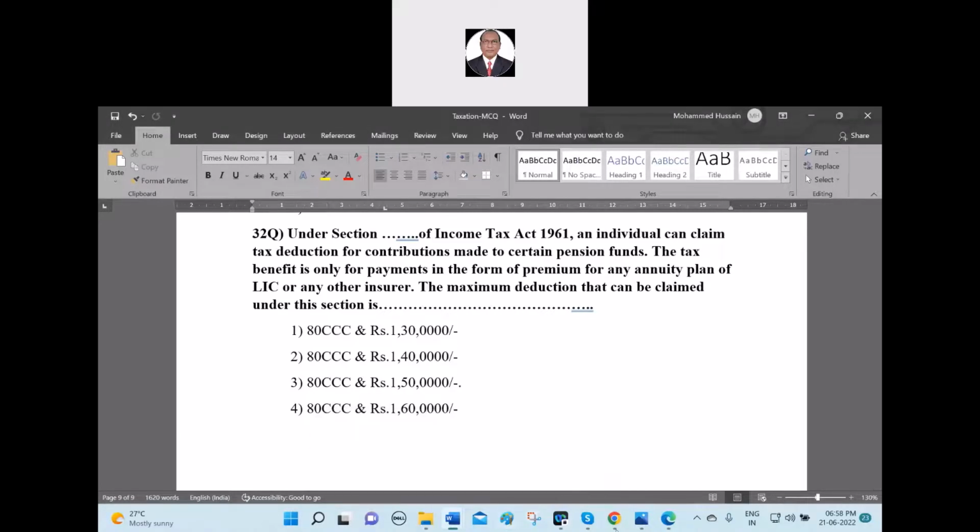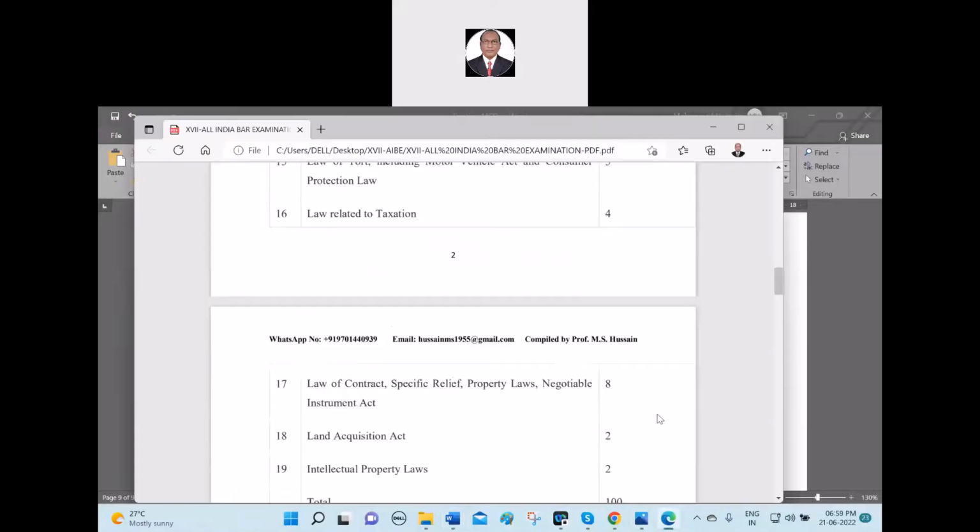The next point I want to say is about tomorrow's class. They compared it to the 4-in-1, but it is not 4-in-1. We have to deal with them separately. Tomorrow I will deal with the law of contract and specific relief. There are 4 acts, 4 subjects: law of contract 1, Specific Relief Act 2, law of transfer of property 3, and the Negotiable Instruments Act 4.